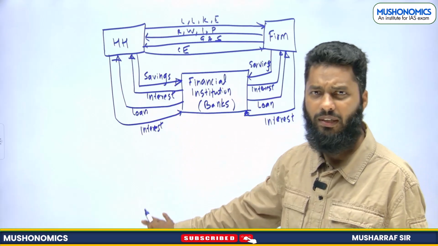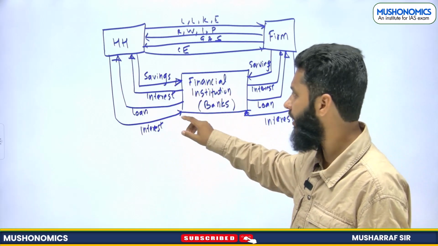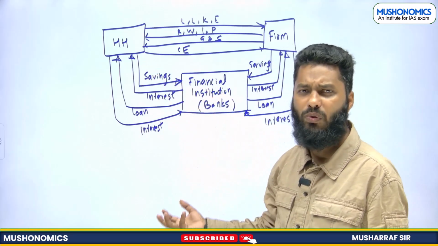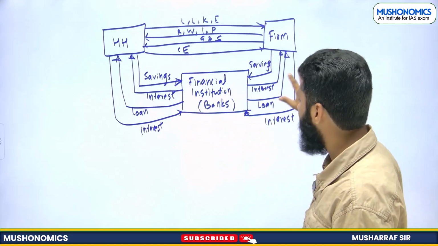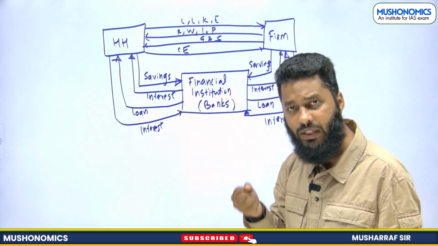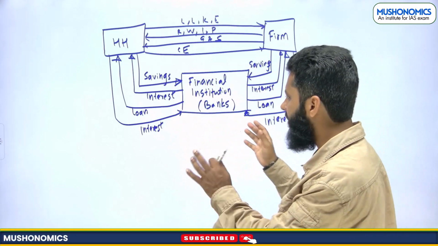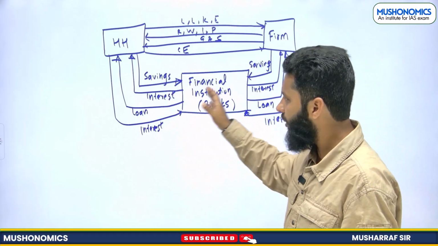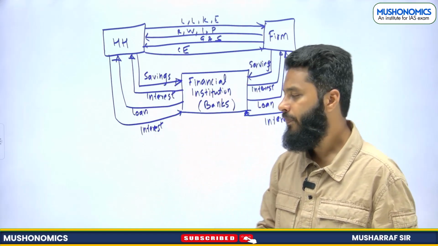I hope this is clear. There is no confusion here. We have introduced only one sector, that is the financial sector, where this is known as resource mobilization also, right? You are taking surplus money and wherever there is a deficit of money, whosoever is in need of money, you are providing money to them, right? And the entire business is of interest, right? When you are putting your money, you are getting interest. When you are taking a loan, you are paying interest, right?